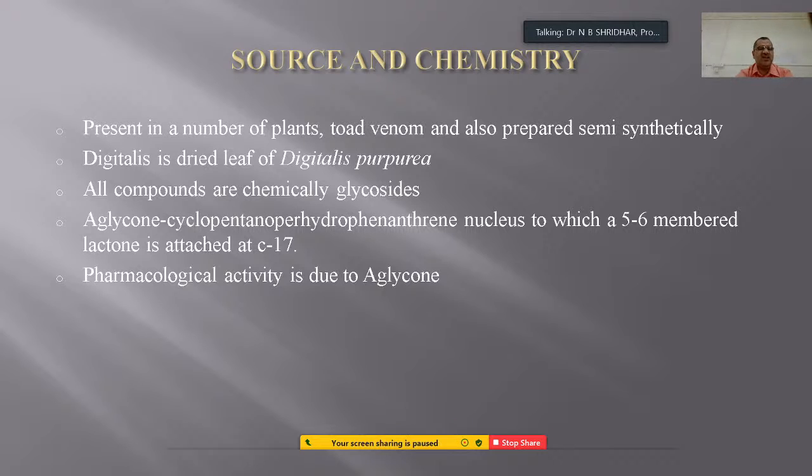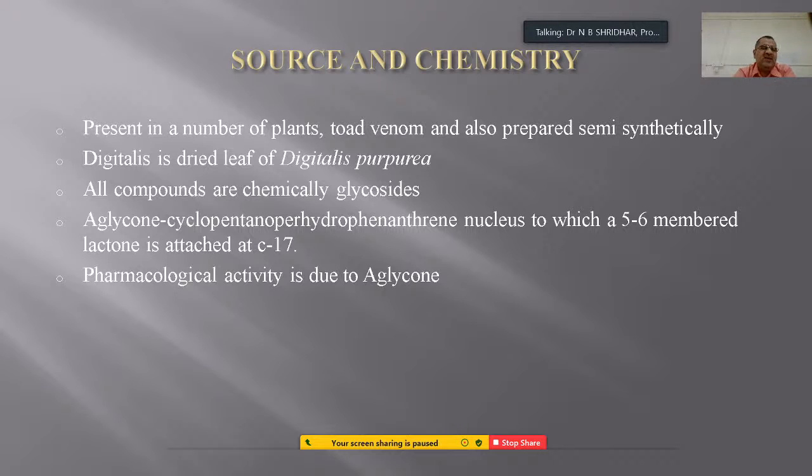Digitalis is obtained from the dried leaf of the plant Digitalis purpurea, and all these compounds are chemically glycosides. Varieties of chemical compounds are there, and among these, these are all glycosides especially acting on the heart.